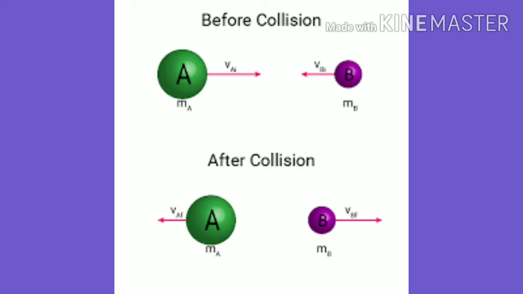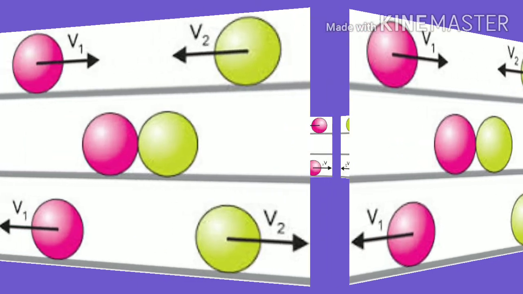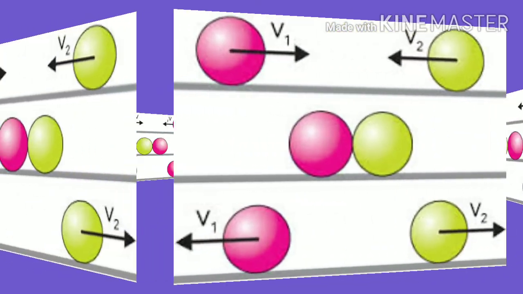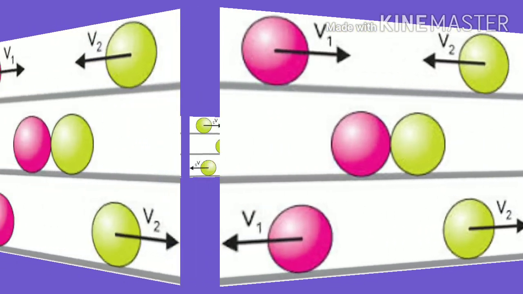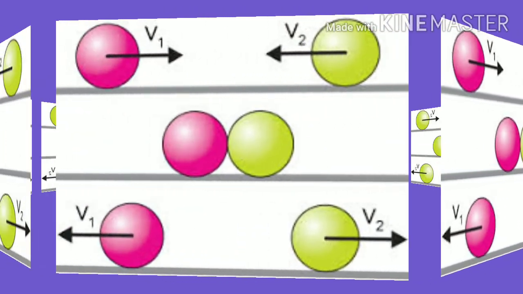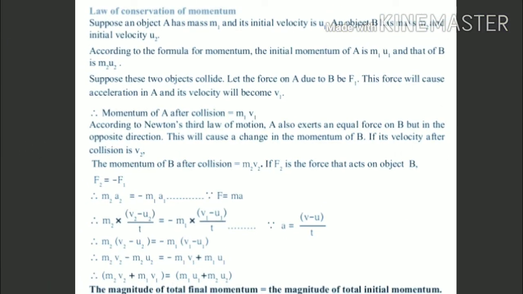According to the formula for momentum, the initial momentum of A is m1 u1 and that of B is m2 u2. Suppose these two objects collide. Collide याचा अर्थ एकमेकांवर आदळले. Let the force on A due to object B be F1.